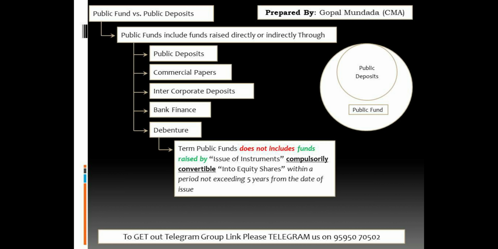So guys, in addition to public deposit, there are some other instruments, and those instruments are commercial papers, intercorporate deposit, bank finance, and debenture. And one thing also note here guys, if any debenture is mandatorily convertible within the period of 5 years, in such case, such debenture shall not be considered as a part of the public